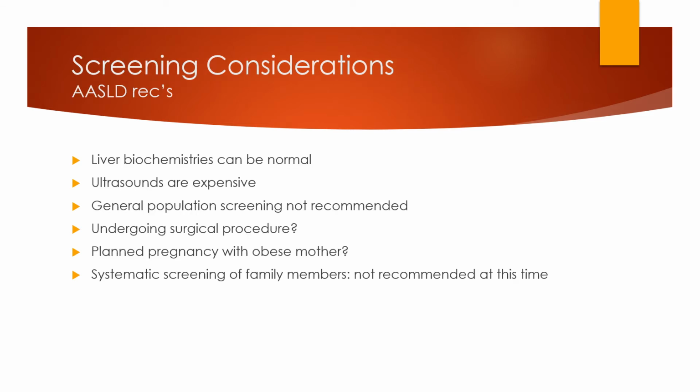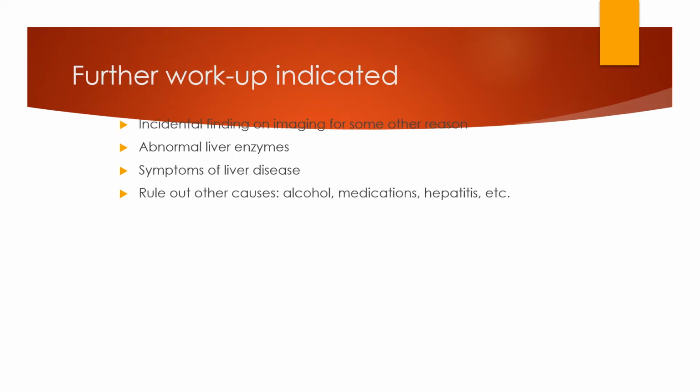Screening considerations include: liver biochemistries can be normal, ultrasounds are expensive, general population screening is not recommended, undergoing surgical procedures, planned pregnancy with obese mother. Systematic screening for family members is not recommended at this time. Further workup: incidental finding on imaging for some other reason, abnormal liver enzyme, symptoms of liver disease. Rule out other causes of alcohol, medication, hepatitis, etc.